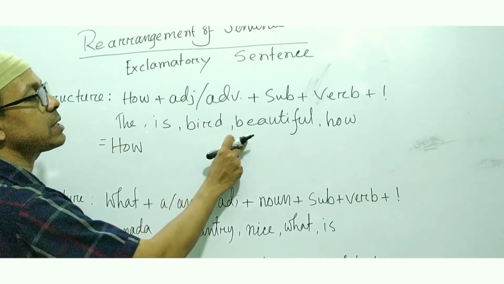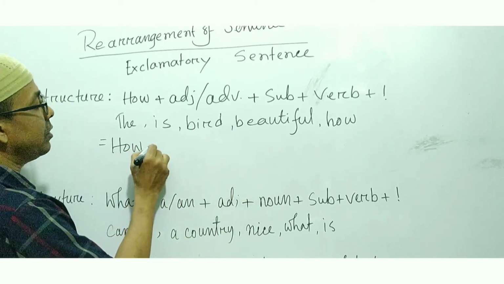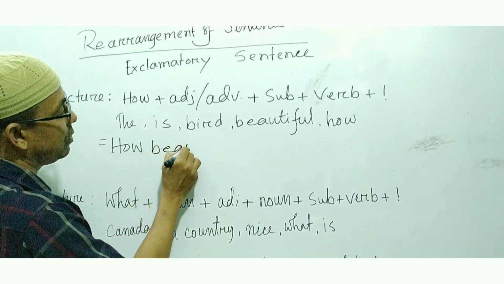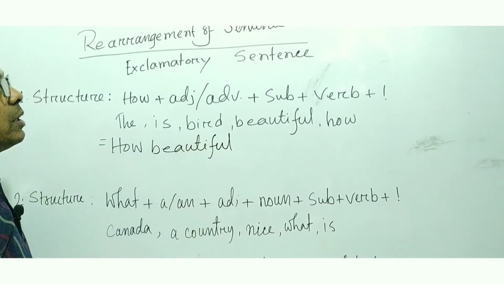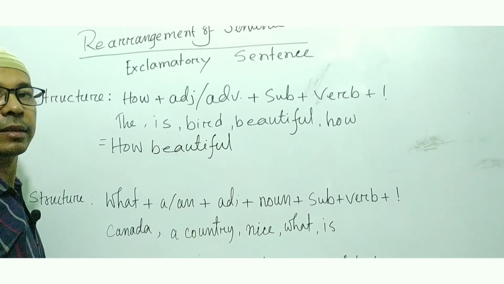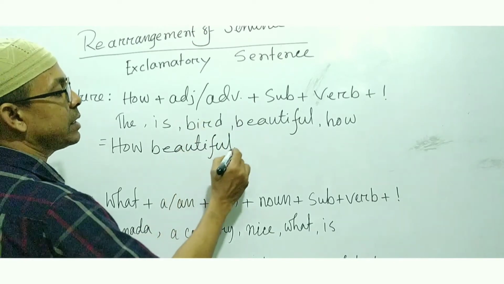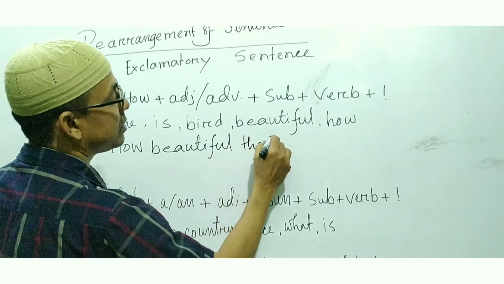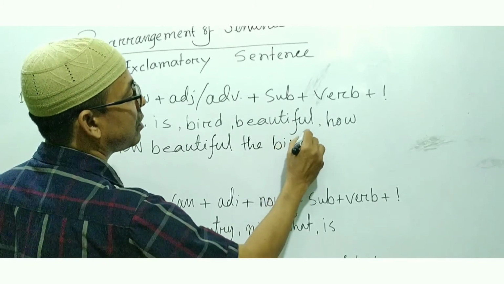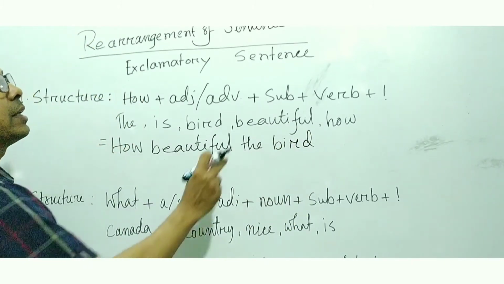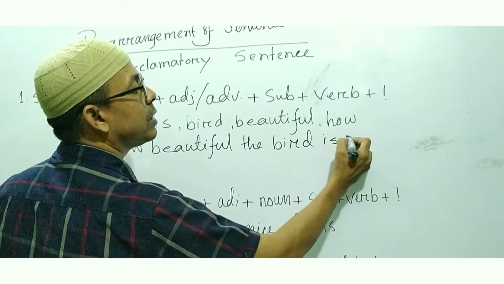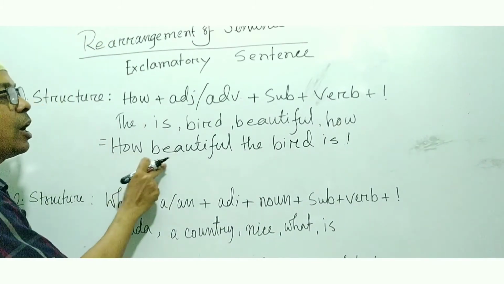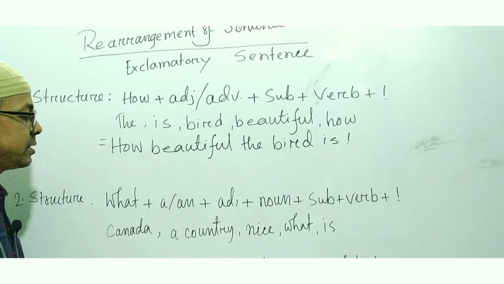Here you can see the adjective beautiful. How beautiful. Then the subject, that means the bird. How beautiful the bird, then the verb is, and exclamation sign. How beautiful the bird is!